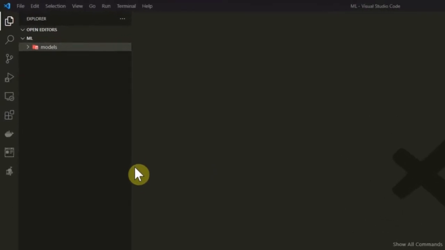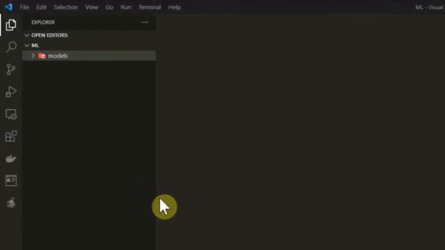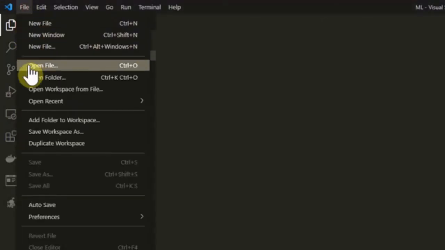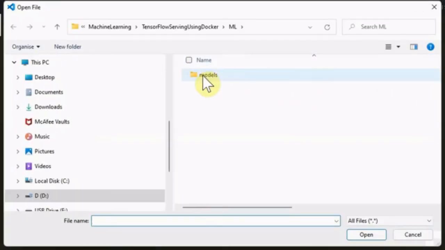TensorFlow requires a config file to serve the models. So we require to create this config file, and for doing that I'm using the Visual Studio Code editor. I have imported the folder by just opening it from VS Code and choosing this folder.